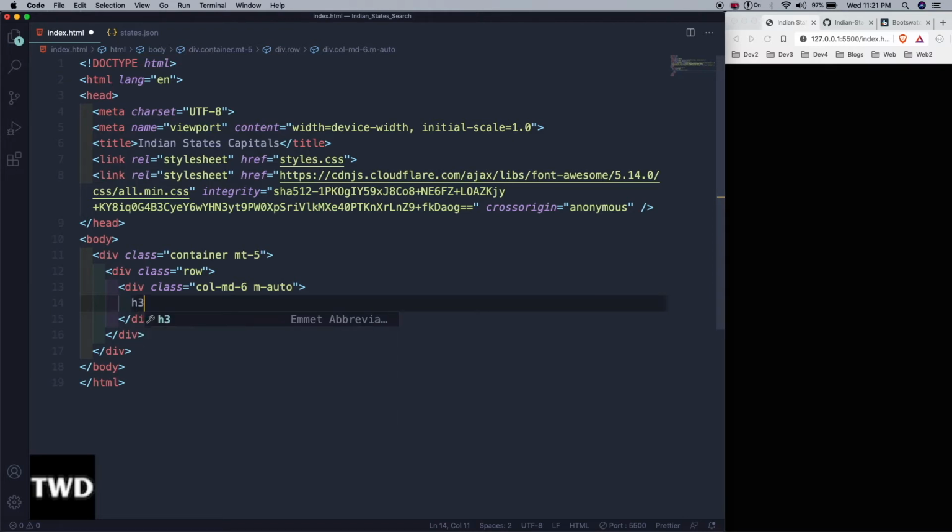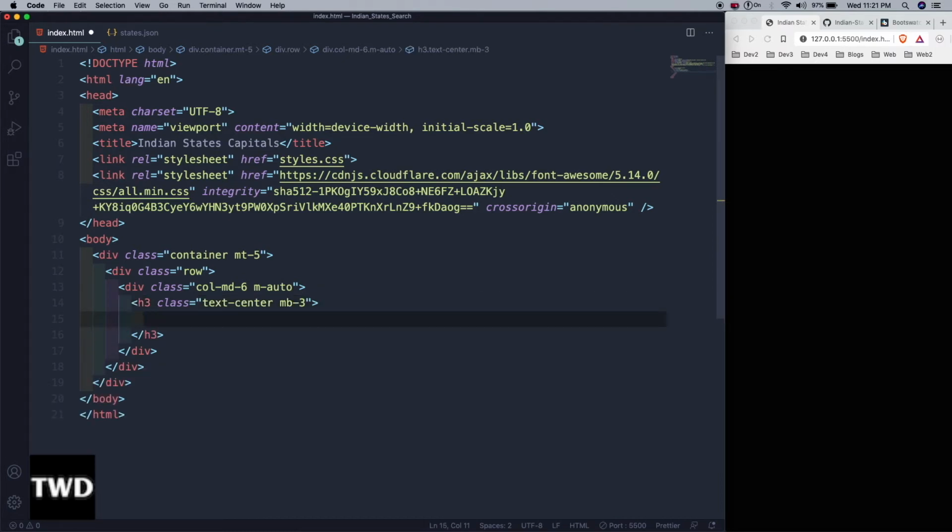Then I want s3 dot text center dot mb3, and we have included this Font Awesome. We just wanted one icon from Font Awesome, so that will be i dot fas dot fa-laptop-code. You can use anything, any Font Awesome icon here, or if you don't want Font Awesome, don't use it, use your own icon or don't use it.